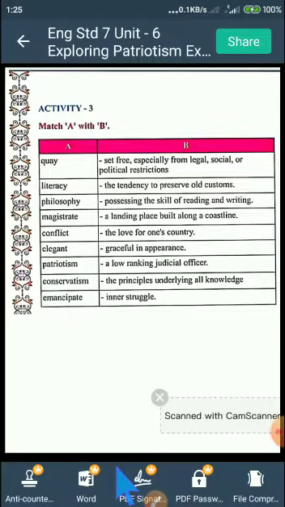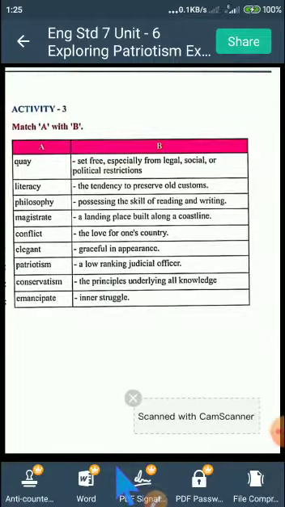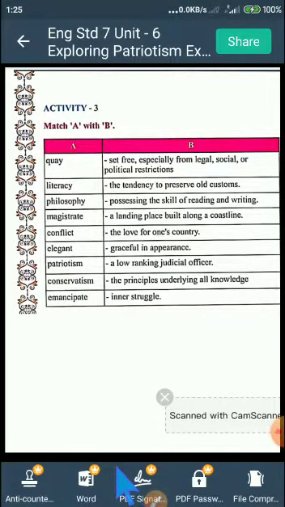You can make a column here, in the answer column, and write the answer. The first is K, second is literacy, that we have already done. First is K, literacy, philosophy, magistrate, conflict, elegant, patriotism, conservatism, emancipate, right? So do this on your own, students.